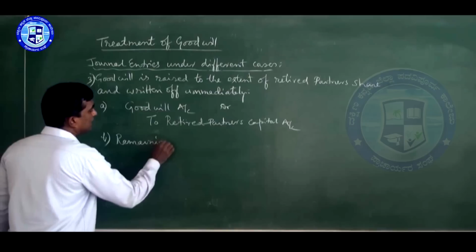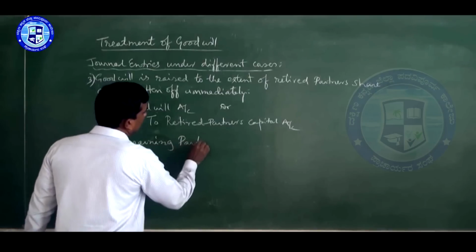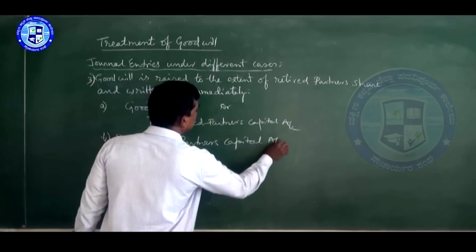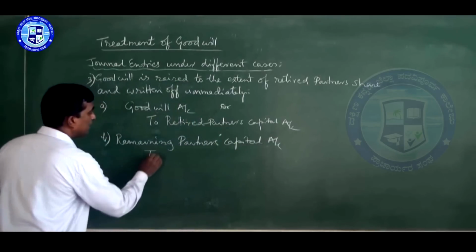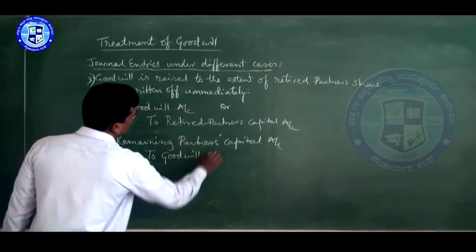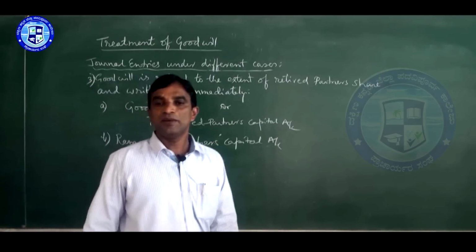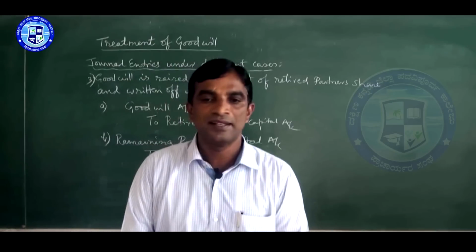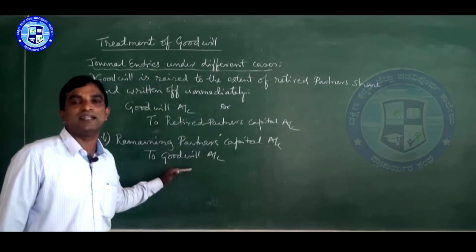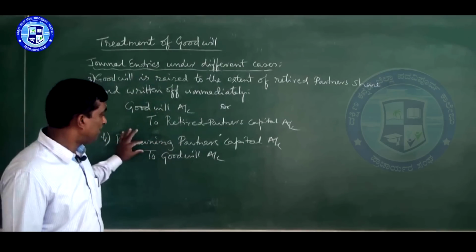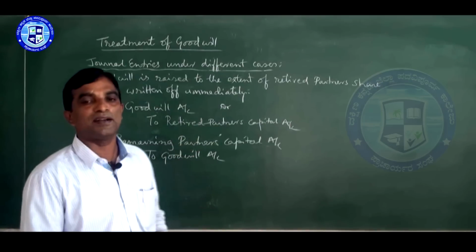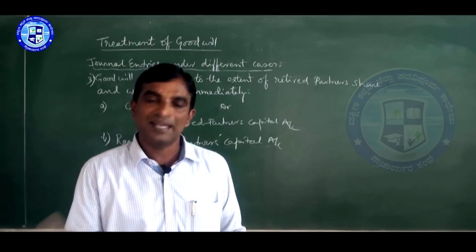Remaining partners' capital account debit, to goodwill account. Goodwill doesn't appear here in the goodwill account. So here it is being goodwill written off. Here also this is in the gain ratio. His share of goodwill will be compensated by the remaining partners in the gain ratio.